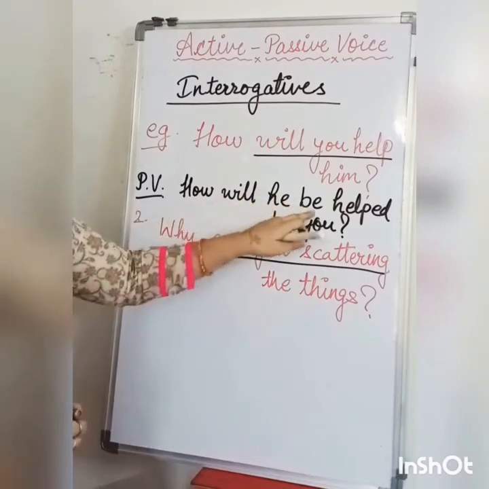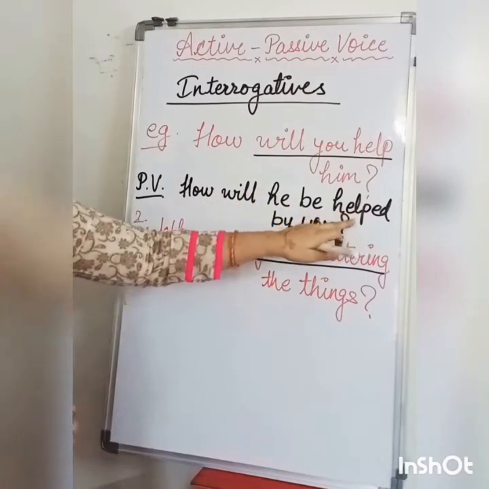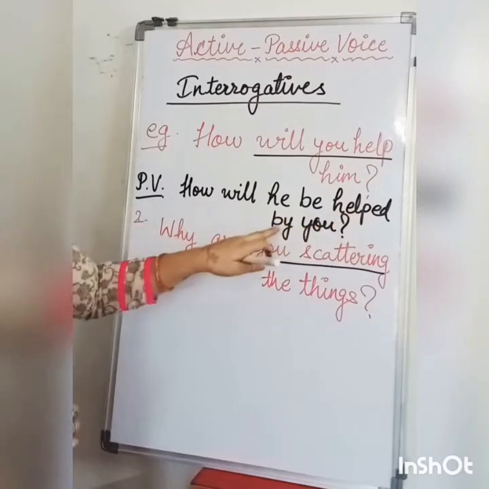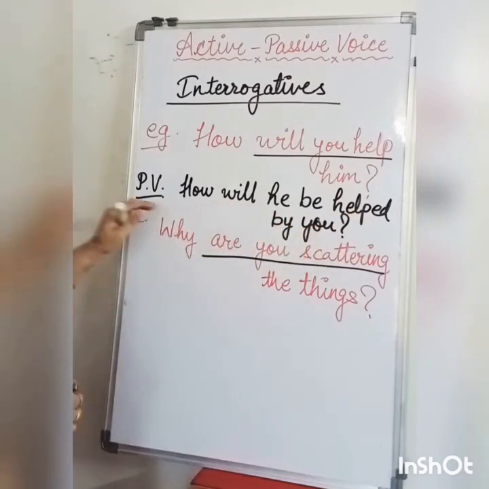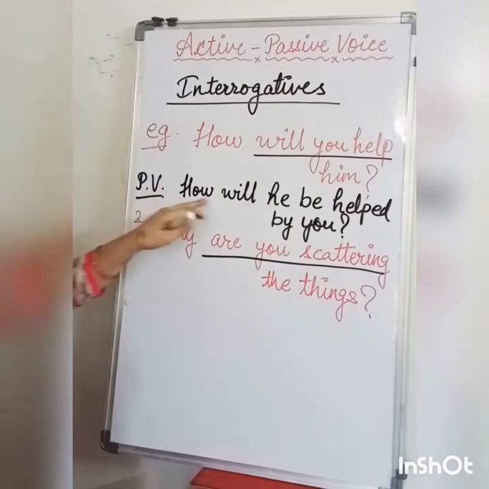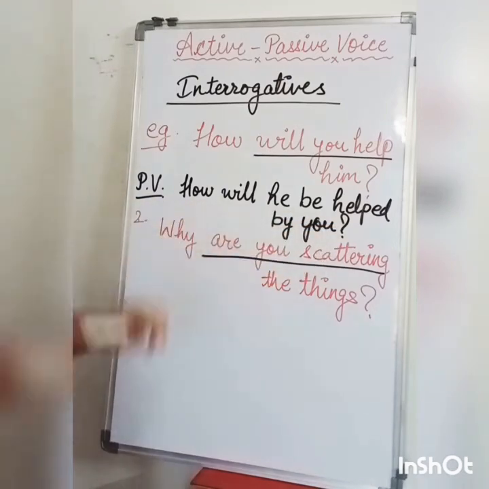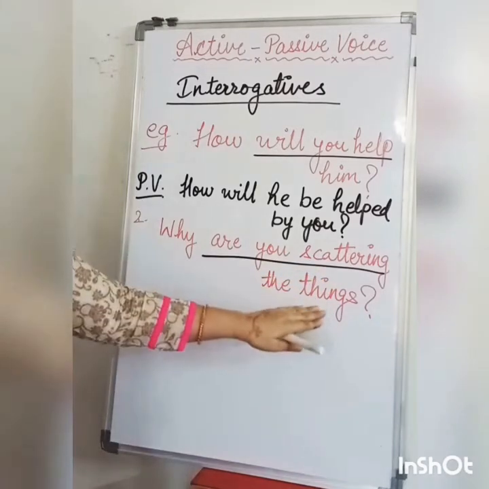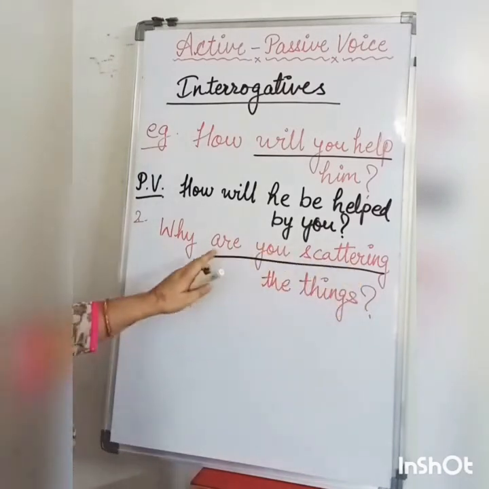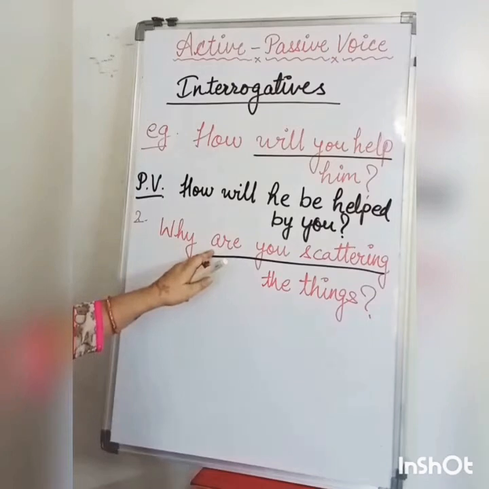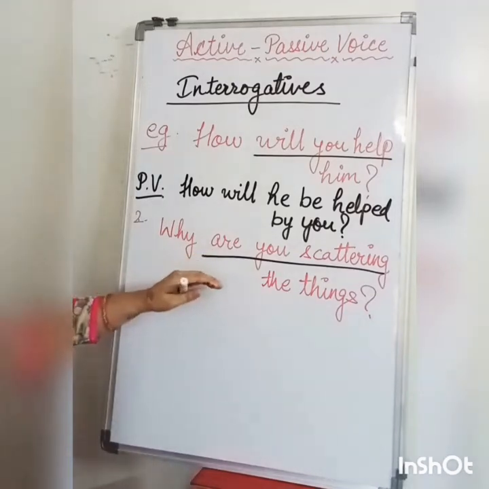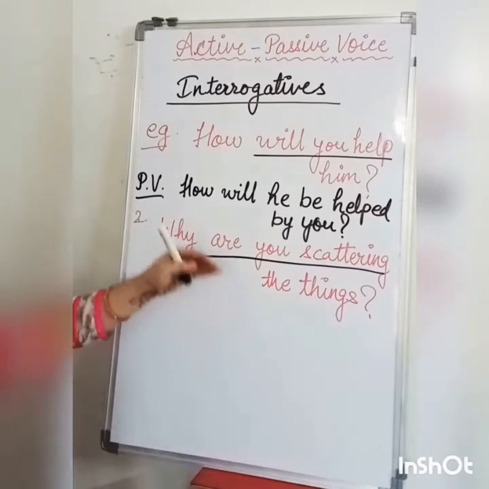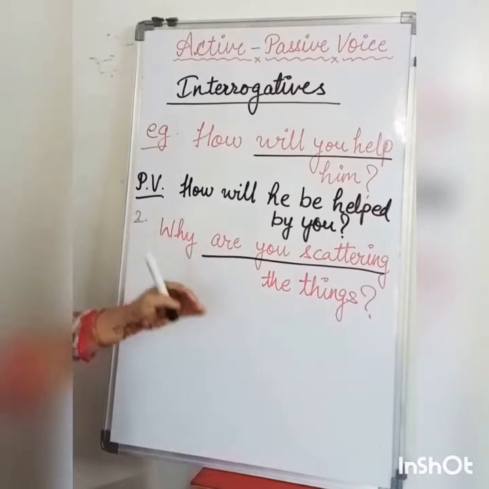How will he be helped, past participle form of the verb, by you. So passive voice will be: how will he be helped by you. Now next example, why are you scattering the things? Now ing is there, and is and are auxiliaries are there. They denote present continuous tense. So we have to apply the structure of present continuous tense.